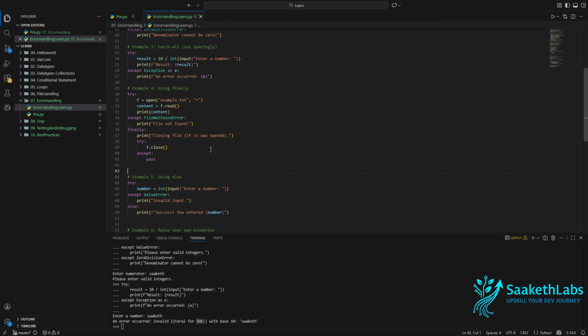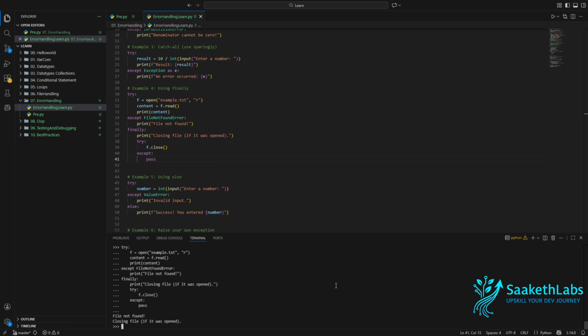So as you can see, there is no file with the name example.txt here. Whenever we try to open that file, we will get file not found error. So once we get the file not found error, right after that, we are just trying to close the resource f using f.close, and if there is any exception, we are just going to pass it, like we are just going to ignore it.